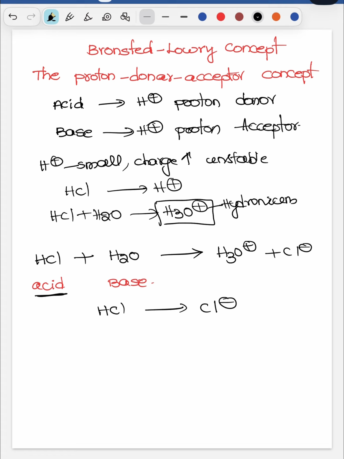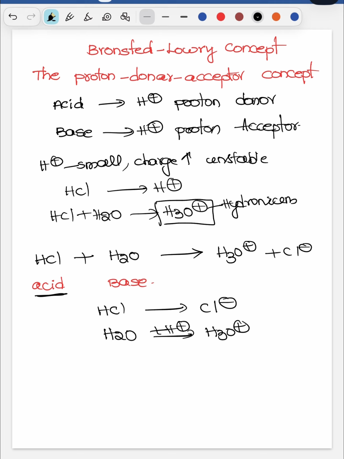On what basis do I call H2O a base? H2O accepts the proton from the acid HCl and becomes H3O plus. According to the Bronsted-Lowry concept, a proton acceptor is called a base. That's why I call HCl an acid and H2O a base.